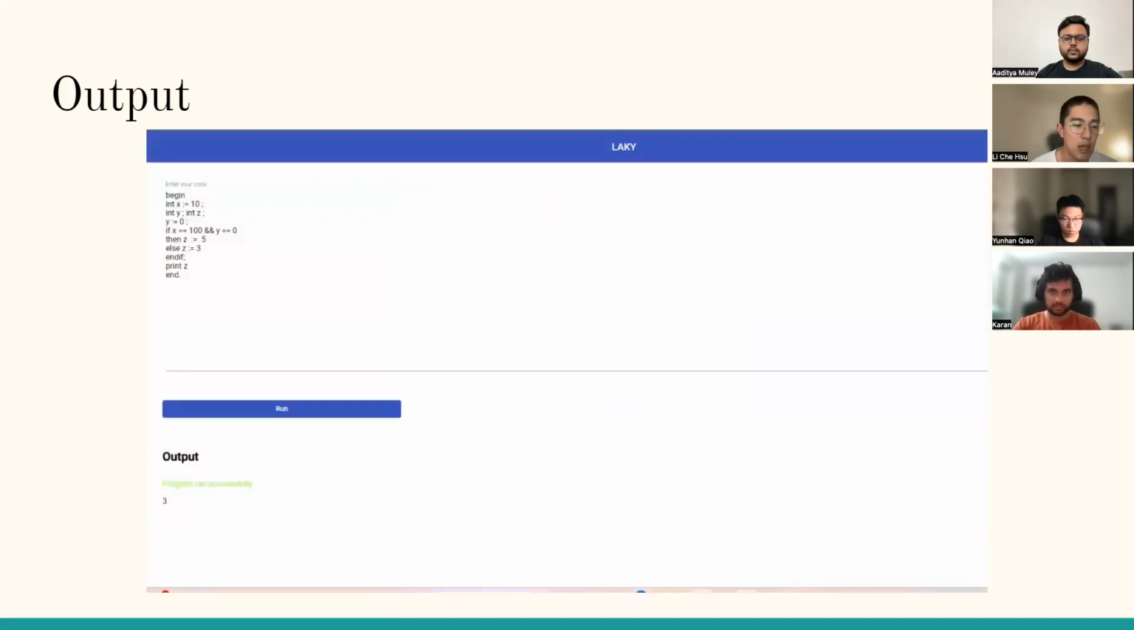Yeah, so that's how our program shows. As an open blank canvas, you can just type your program. After you click the run button, it will show the output equals 3. And if it's successful, it will show the program ran successfully. So that's how it works.